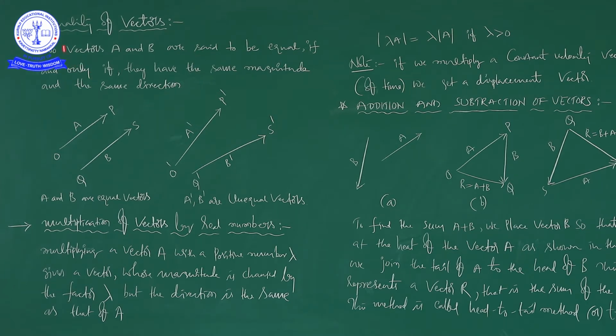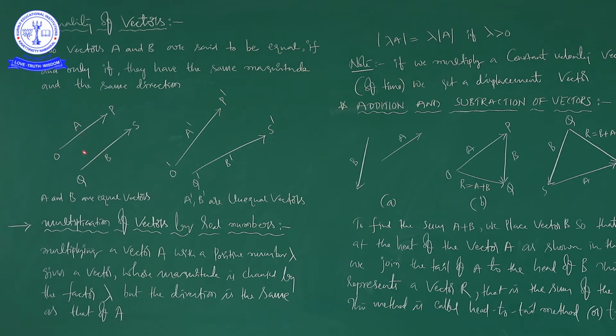So please try to understand two vectors. For example, we have taken A and B. You can take P, Q, R, S, X and Y, whatever it may be. Two vectors A and B are said to be equal if and only if they have the same magnitude and the same direction. For example, you see the picture. This is the vector A, its initial point is O and ending point is P. Here is vector B, initial point is Q and the ending point is S.